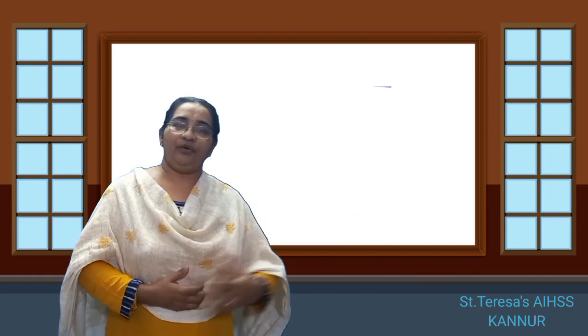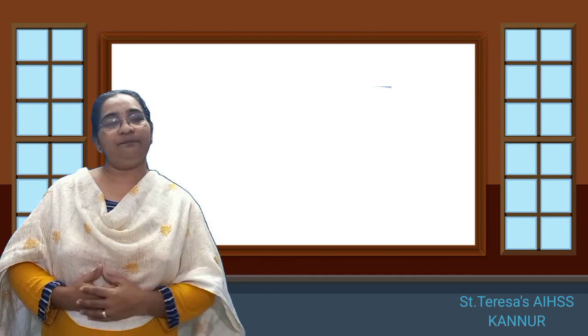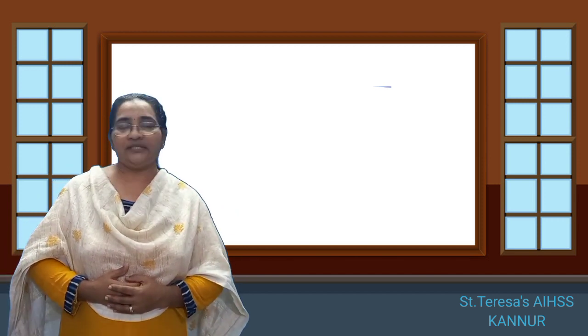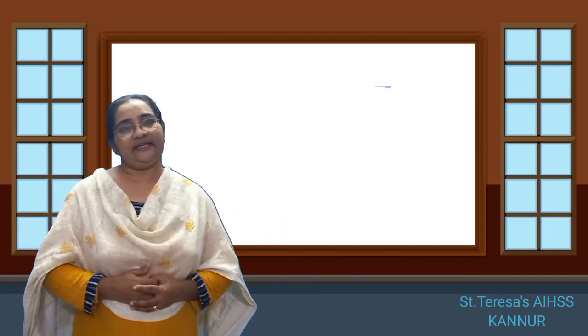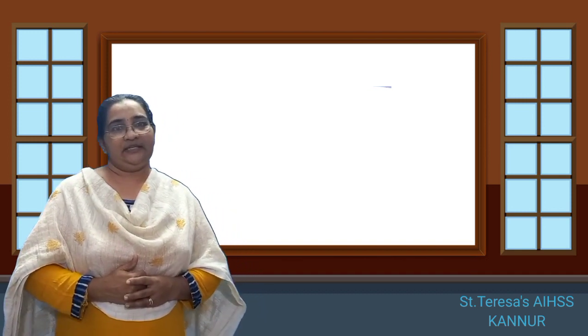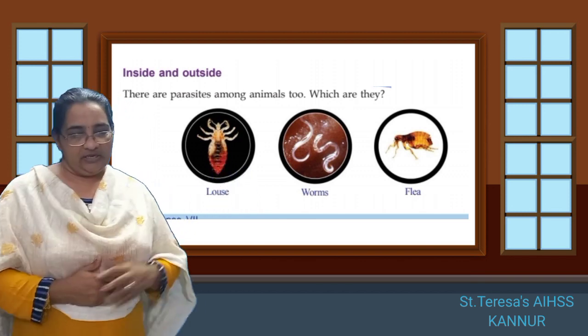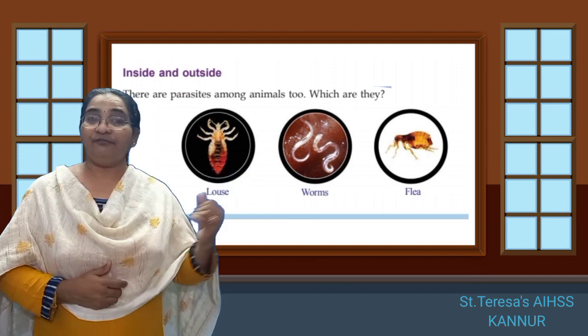Now, we will go into other parasites. Are they parasites only in plants? No, isn't it? There are other parasitic organisms also. Which are the parasitic organisms? Look into this picture. Here you can see one is louse, then worms and flea.